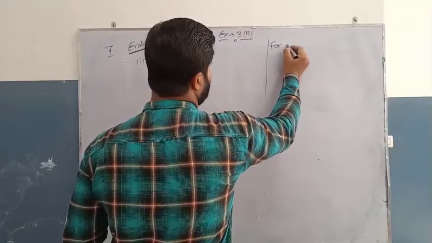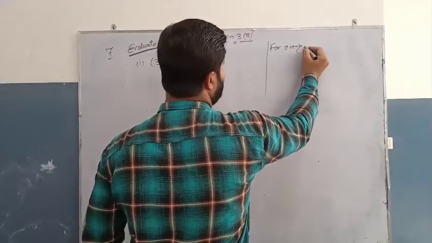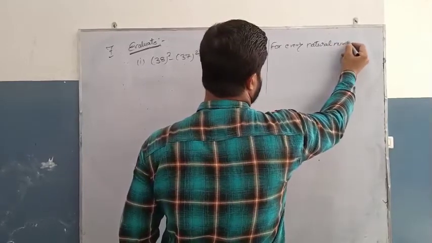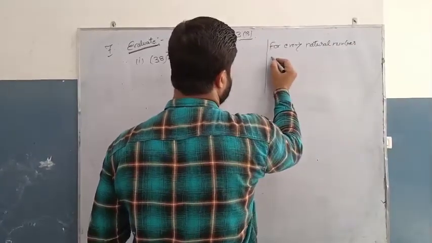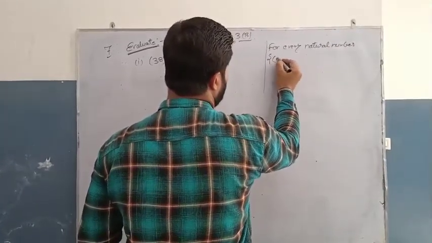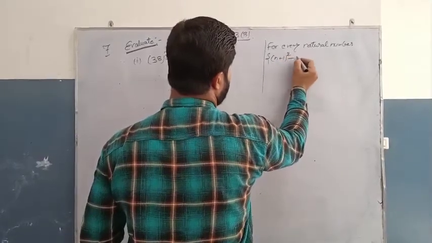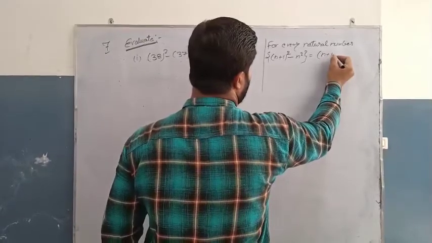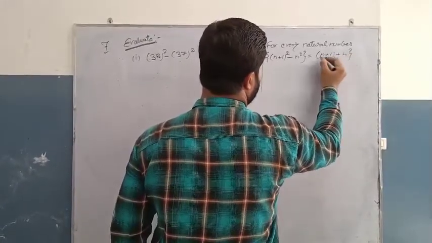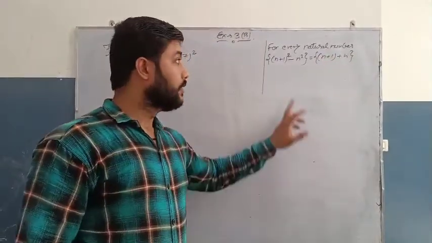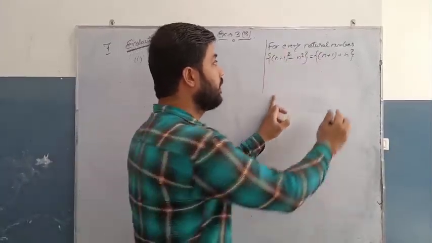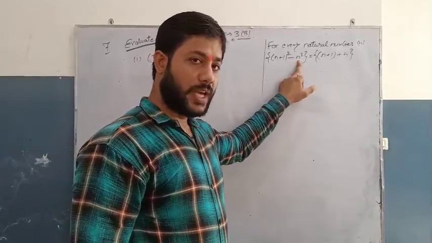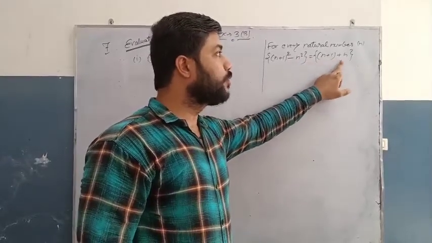For every natural number n, n plus 1 square minus n square is equal to n plus 1 plus n.